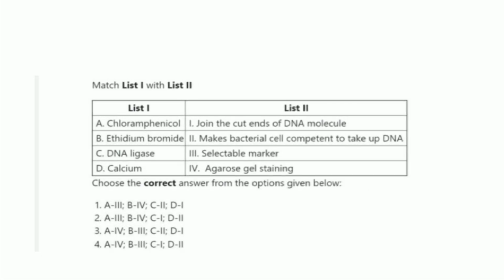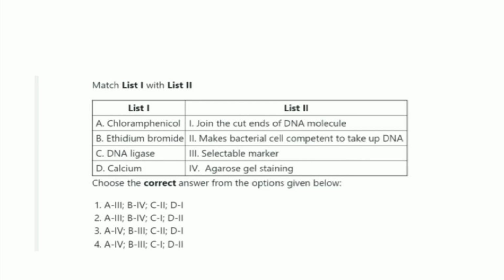Next question is also a match the following, in which the list 1 has chloramphenicol, ethidium bromide, DNA ligase, calcium, and the list 2 has join the cut ends of DNA molecule, make the bacterial cell competent to take up DNA, selectable marker, agarose gel staining.